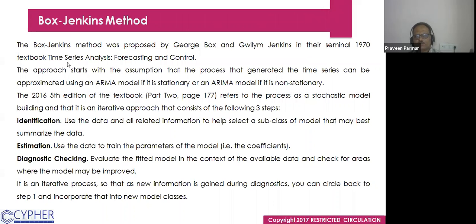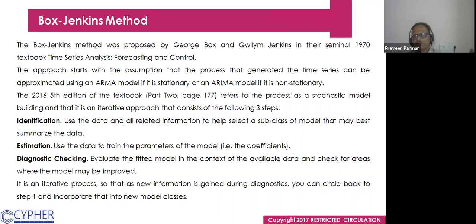Now the Box-Jenkins method I am again explaining in detail because we are now a little bit aware of the ARIMA. The Box-Jenkins method was proposed by George Box and Gwilym Jenkins in their seminal 1970s textbook Time Series Analysis, Forecasting and Control. The approach starts with the assumption that the process that generated the time series can be approximated using an ARMA model if it is stationary or an ARIMA model if it is non-stationary.